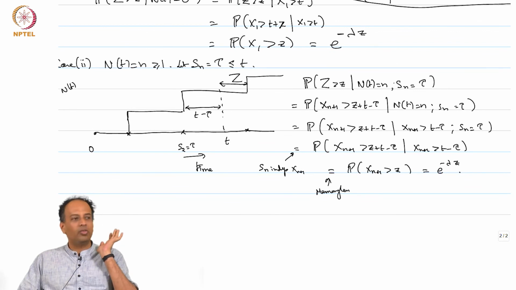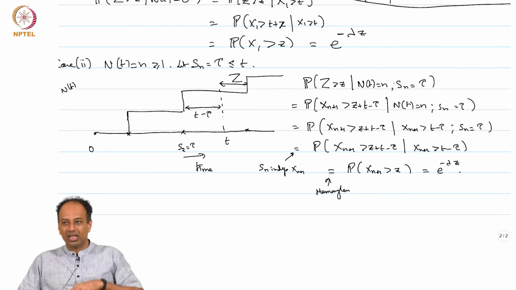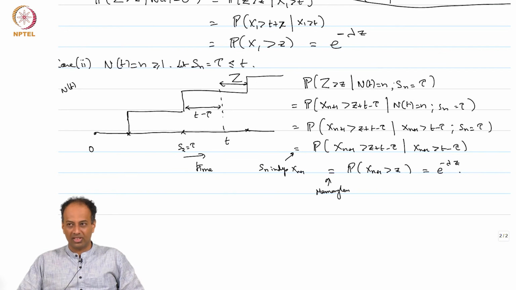So there will be no way to statistically tell the difference. Say I start a Poisson process now and keep running it. Somebody comes in at a particular time and starts watching the process. Statistically, there is no way to tell the difference. So that finishes the memoryless property in this module. Next module, we will discuss increments of a Poisson process.